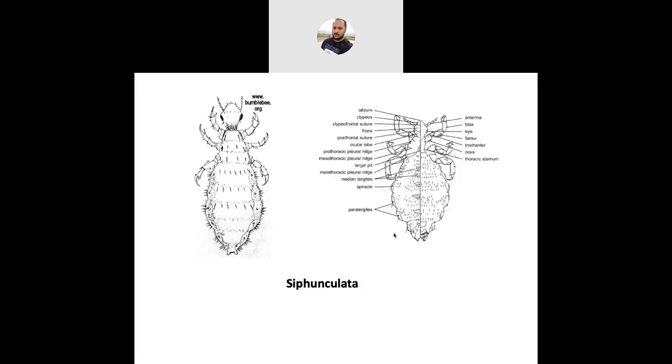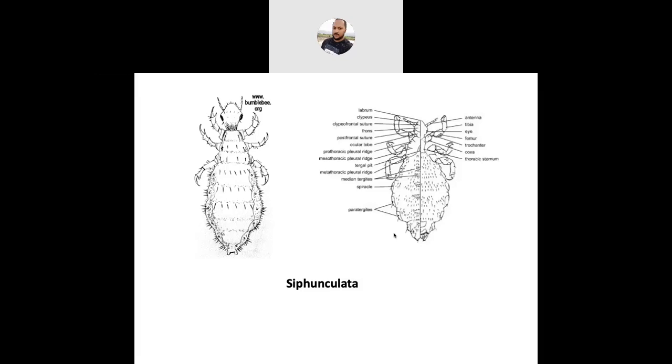They are obligate blood-sucking parasites in mammals, and the lesions by these parasites in the host skin are called pediculosis. So these are the brief characters under the order Siphunculata.